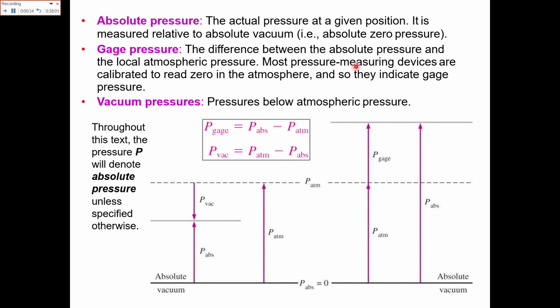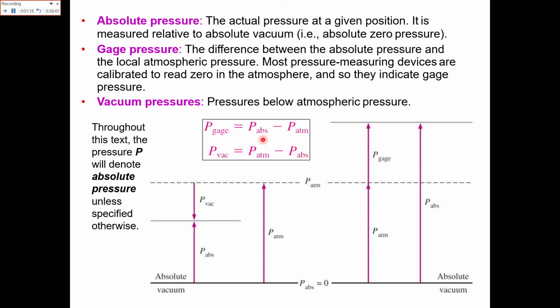Most pressure measuring devices are calibrated to read zero in the atmosphere, so they indicate the gauge pressure. Now what is gauge pressure? Gauge pressure is the value of pressure read by any pressure measuring device. Absolute pressure is the pressure that is exactly present on that body, but all bodies are present in the environment and there is a certain value of atmospheric pressure. So when you are measuring the gauge pressure, it is necessary that you subtract the atmospheric pressure from the absolute value. Now the vacuum pressure.